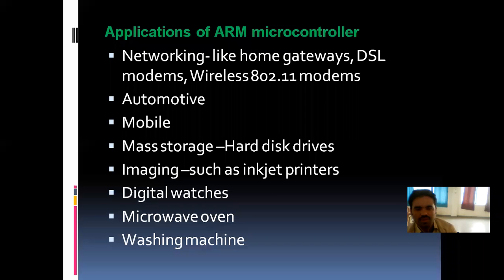Then imaging, like inkjet printers, which also need some code to perform printing operations. And then digital watches, where we also use the ARM microcontroller.